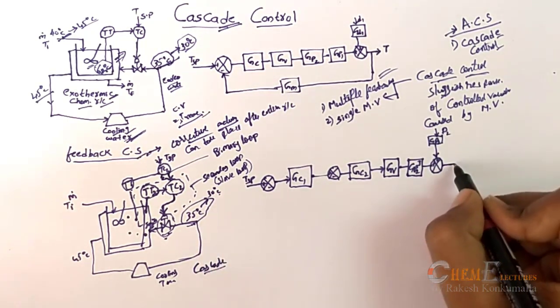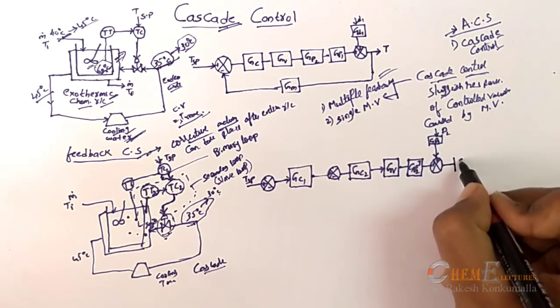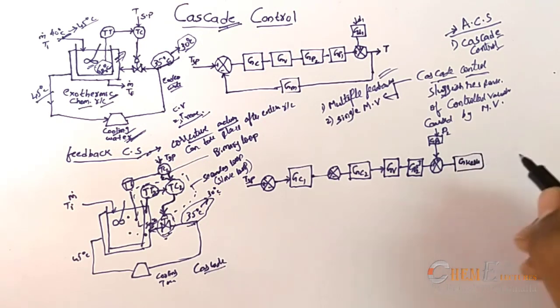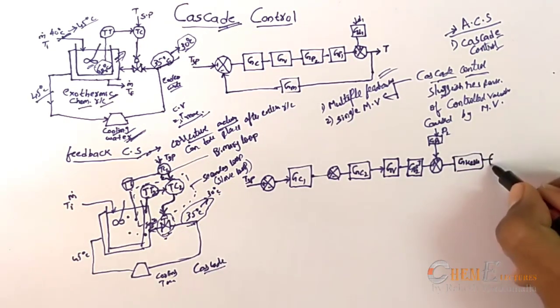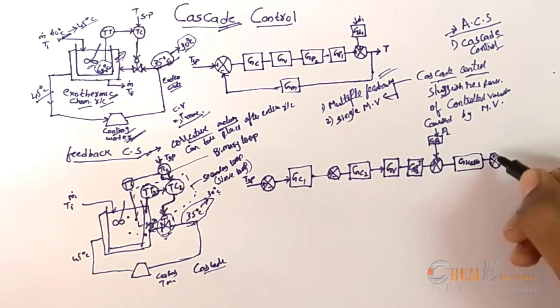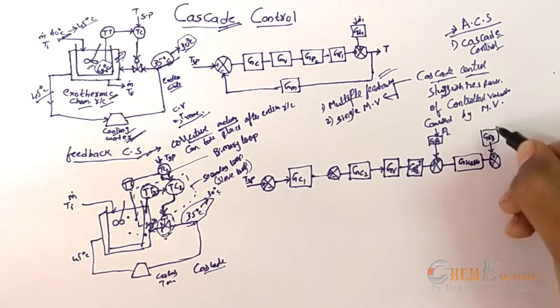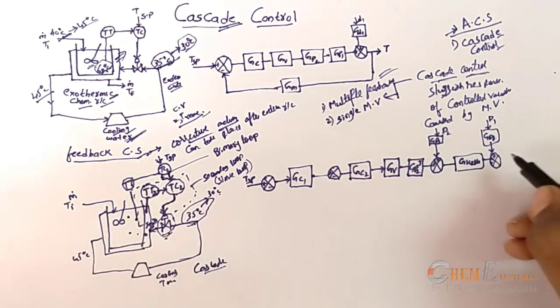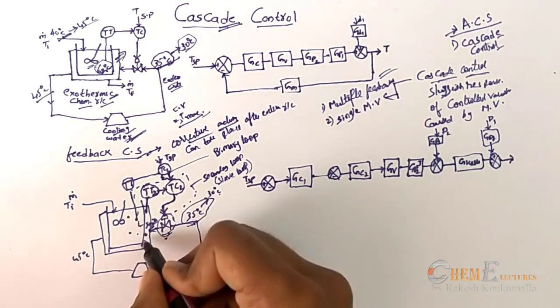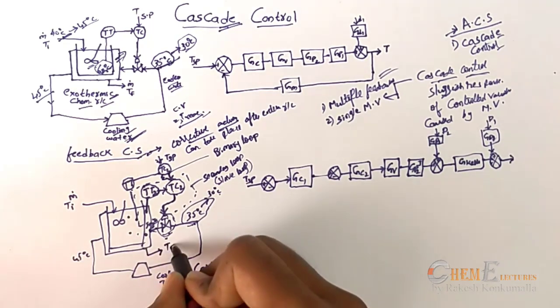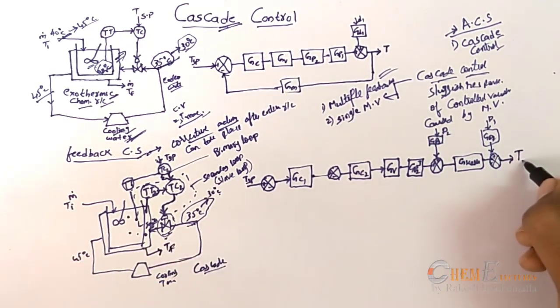Then again comes the kettle transfer function, and again a comparator with the disturbance GD1, D1. After the process, the final temperature is TF.